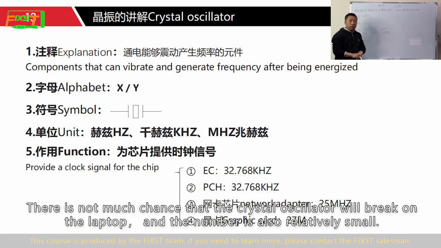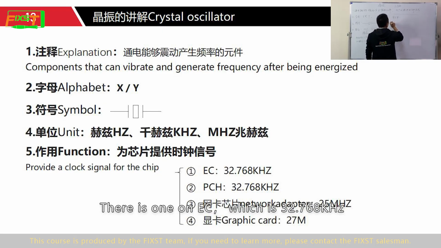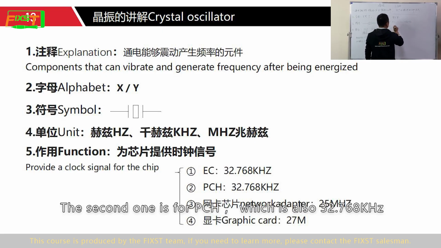There is not much chance that the crystal oscillator will break on the laptop, and the number is also relatively small. It has several kinds of chips in the Macs. There is one on EC, which is 32,768 kHz. The second one is for PCH, which is also 32,768 kHz.